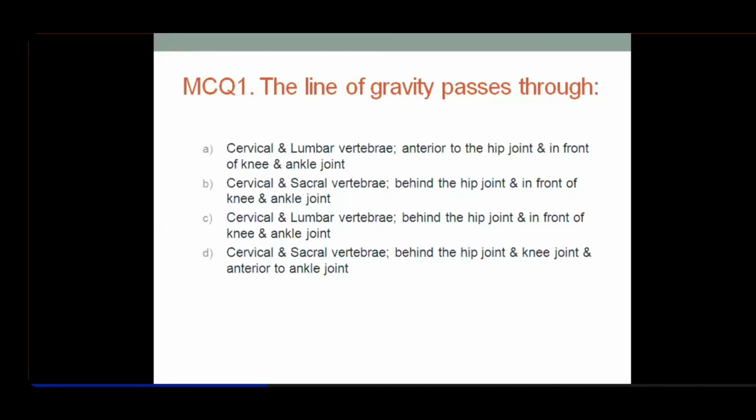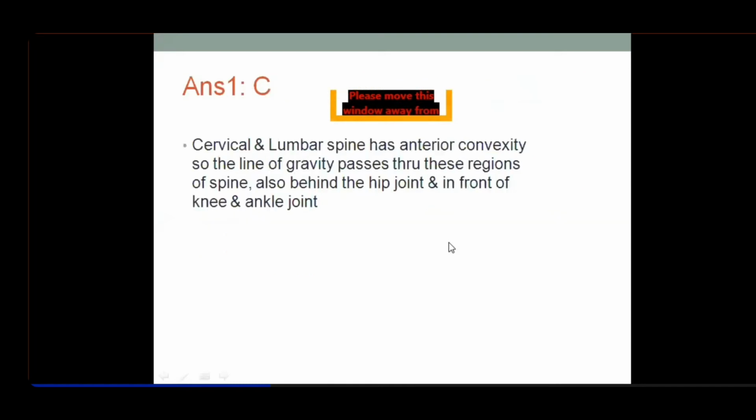So you should know the answer before I explain it. The answer is cervical and lumbar vertebrae. Remember, both of these spines are secondary curvatures. These being secondary curvatures, they have anterior convexity, right? Lordosis. So the line of gravity will pass through cervical and lumbar vertebrae. One thing. Then it will pass behind the hip joint and in front of the knee and ankle joint.